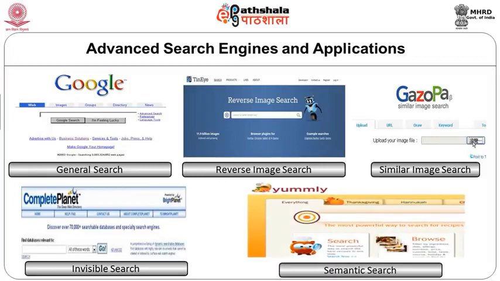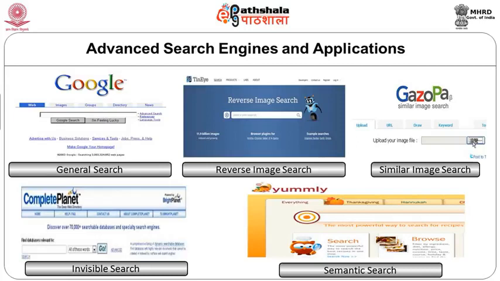So these are deep web, and some are invisible web because these are not visible on the surface of the web. There are search engines which help us to reach such documents or resources, and these are called invisible web search. One example of this is Complete Planet.